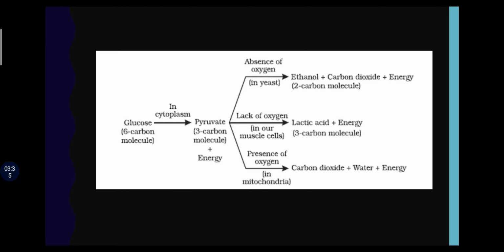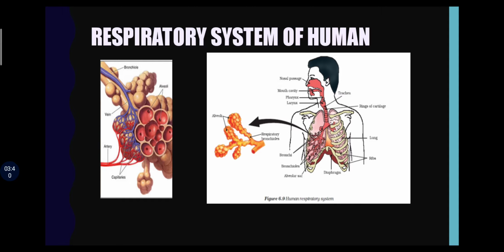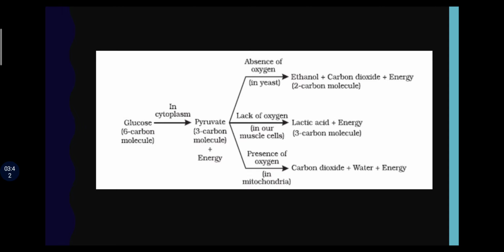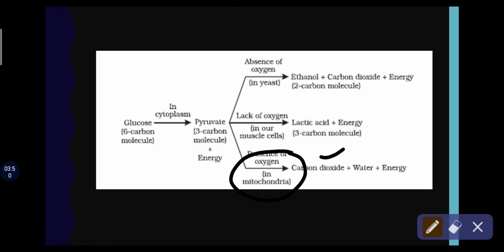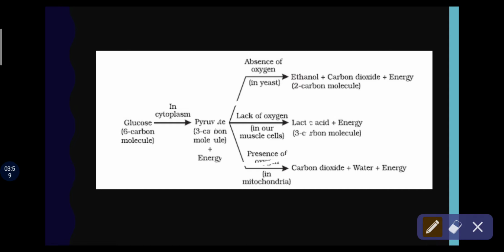Next one is in presence of oxygen. It happens in the mitochondria where pyruvate is converted into carbon dioxide, water and energy. The next one is in lack of oxygen, which takes place in our muscle cells where pyruvate is converted into lactic acid and energy.